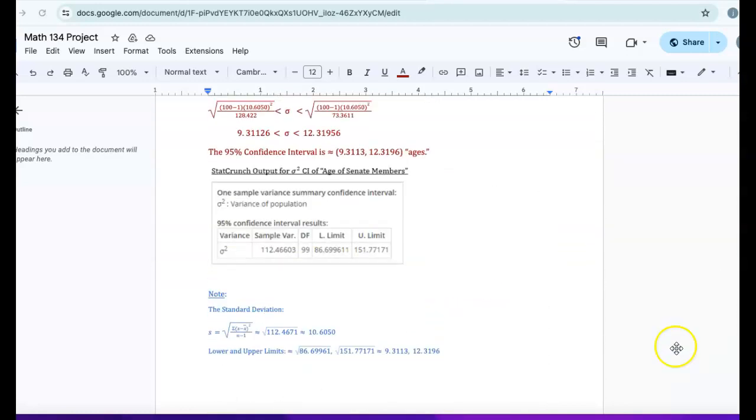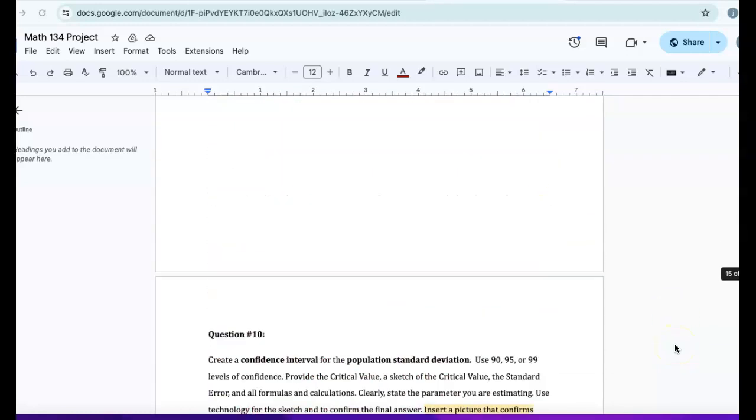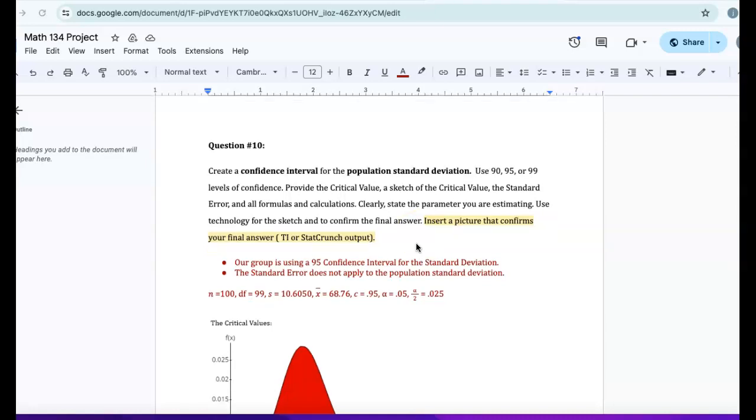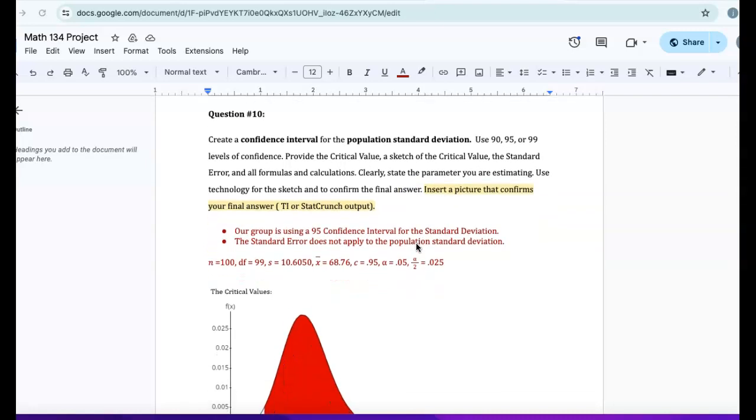Question 10. Create a confidence interval for the population standard deviation. Use 90, 95, or 99 levels of confidence. Provide the critical value, a sketch of the critical value, the standard error, and all formulas and calculations. Clearly state the parameter you are estimating. Use technology for the sketch and to confirm the final answer. Insert a picture that confirms your final answer.